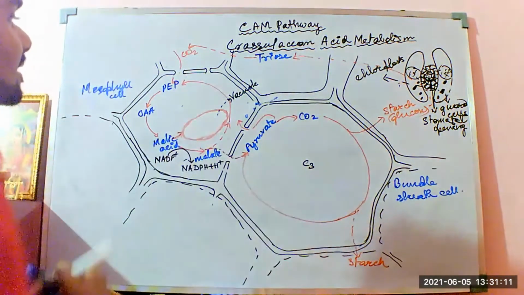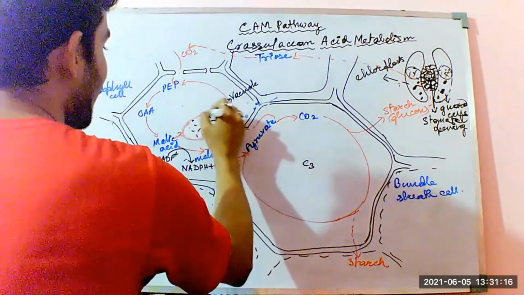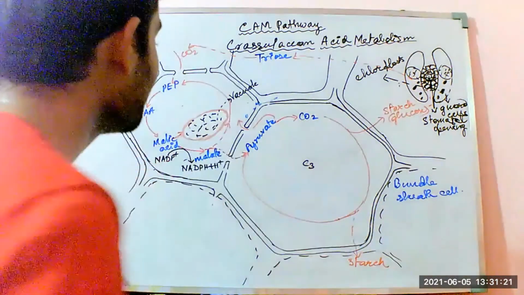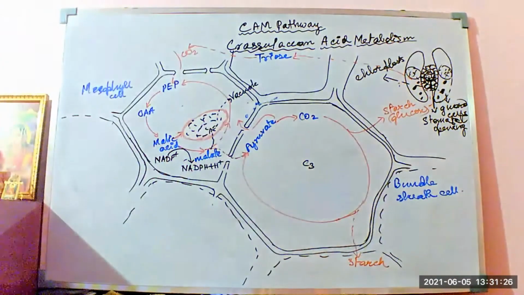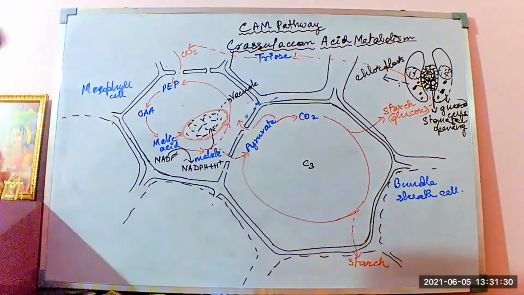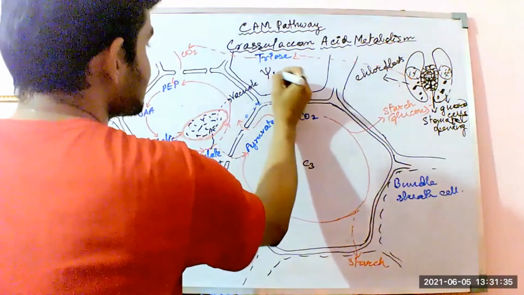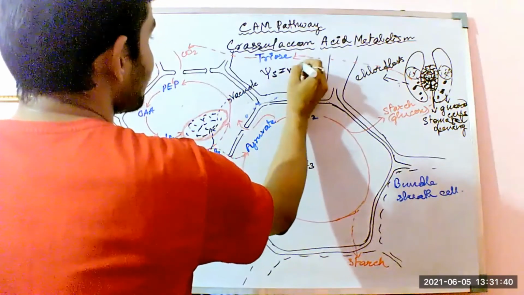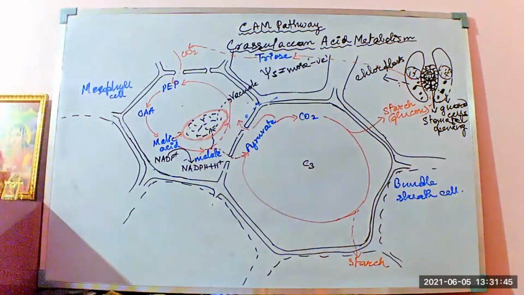The malic acid gets deposited within the vacuole. A large amount of the malic acid or the malate ions gets deposited here. Either the malic acid or the malate ion can enter into the vacuole. And as soon as the malate ion enters into the vacuole, the osmotic concentration or the solute potential, that is psi S, becomes more negative. More negative means the negative value increases more.